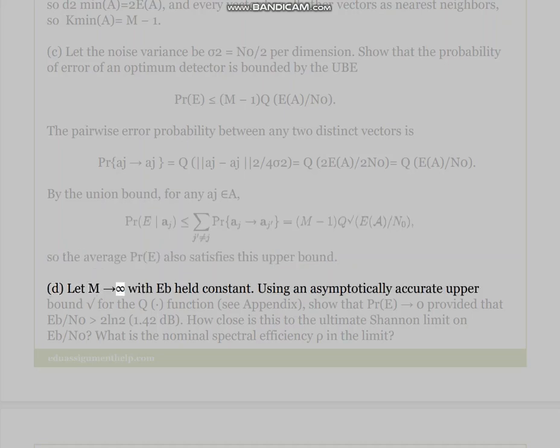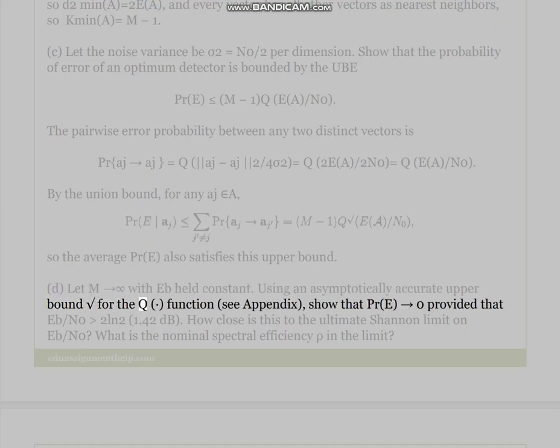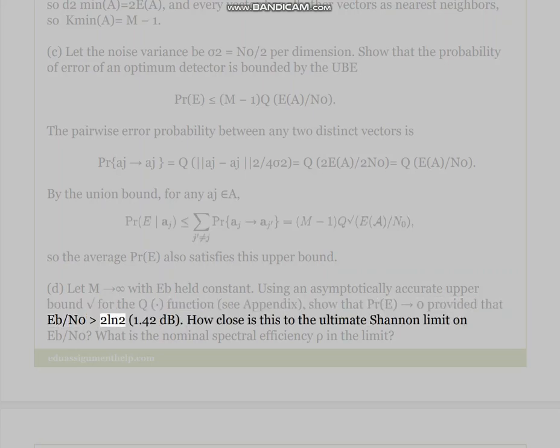D. Let M → ∞ with E(A) held constant. Using an asymptotically accurate upper bound for the Q function, see appendix, show that Pr(E) → 0 provided that Eb/N0 > 2 ln 2 (1.42 dB). How close is this to the ultimate Shannon limit on Eb/N0? What is the nominal spectral efficiency ρ in the limit?